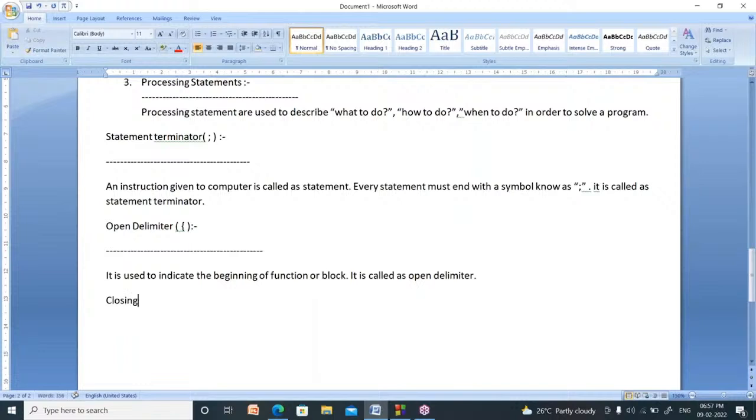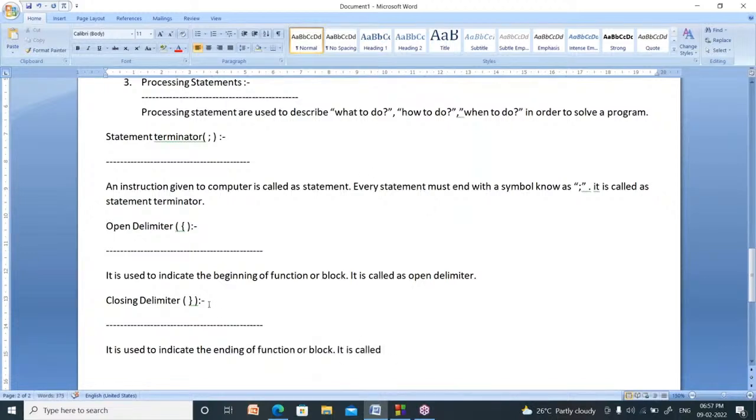Next one is closing delimiter. What is the symbol for that? Closing curly bracket. It is used to indicate the ending of function or block.